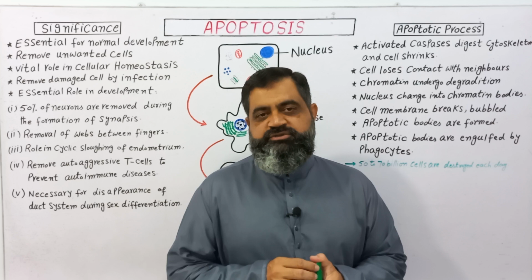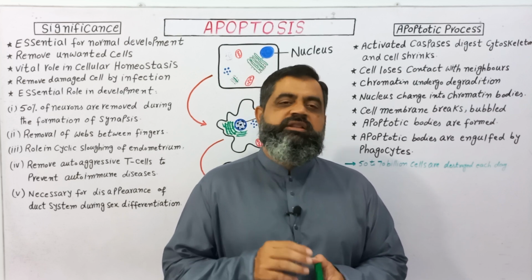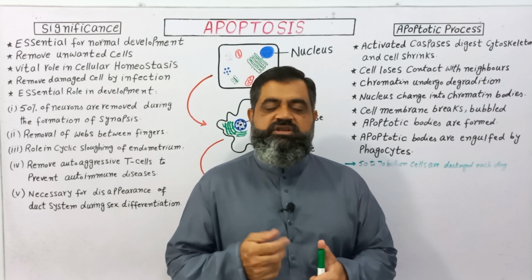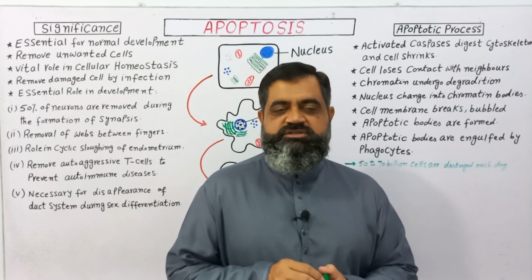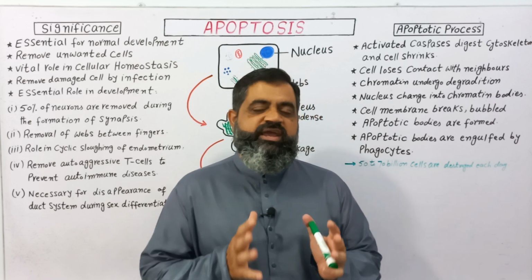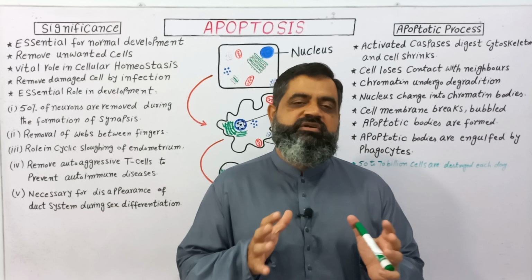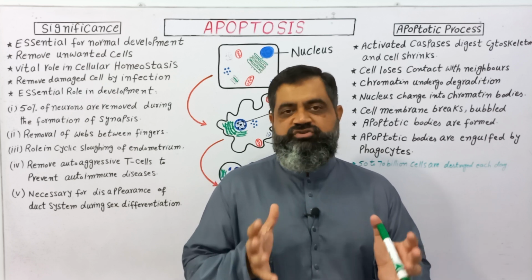But if the apoptosis is very fast and too many cells are destroyed in our body, there could be atrophy which will weaken our muscles, and our muscles cannot work properly. So it has to be very controlled, very regulated, which is done by different types of intrinsic and extrinsic factors.